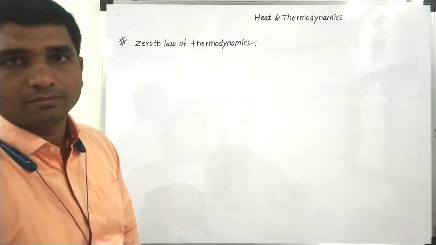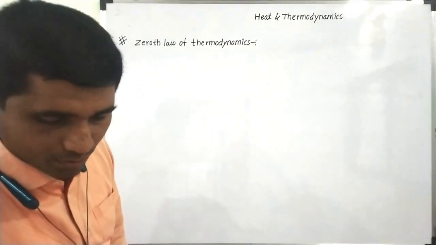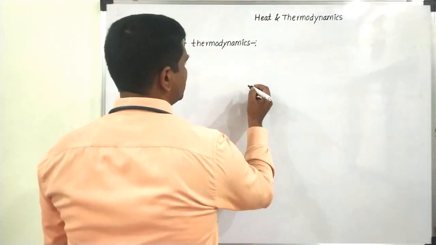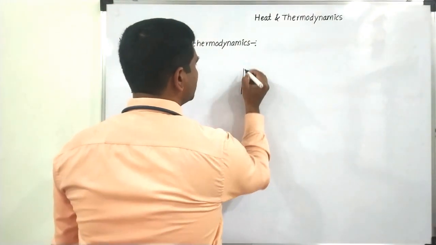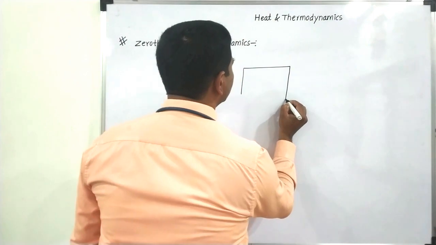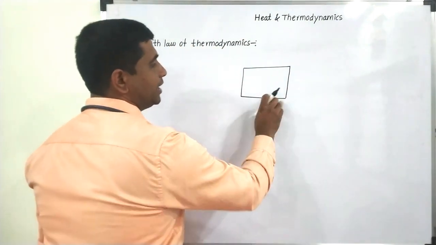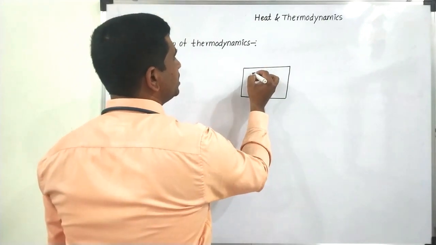To consider this zeroth law of thermodynamics, let us consider an example of three systems. Let us consider this system, and in this one we have three compartments.